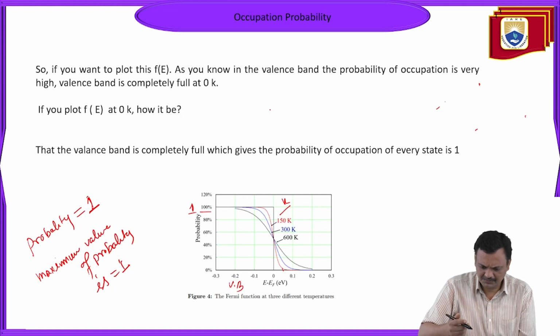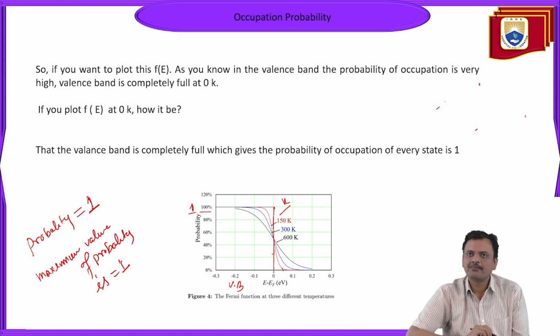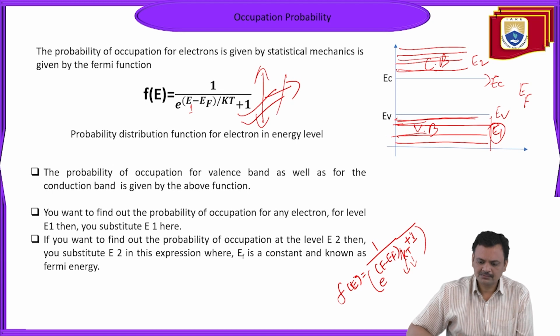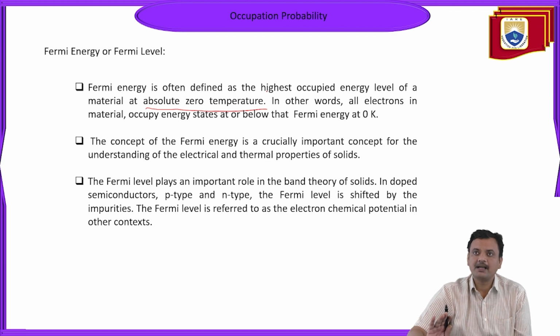So in this previous case, the highest occupied level is what? Fermi level is often defined as the highest occupied energy level of a material at absolute zero temperature.